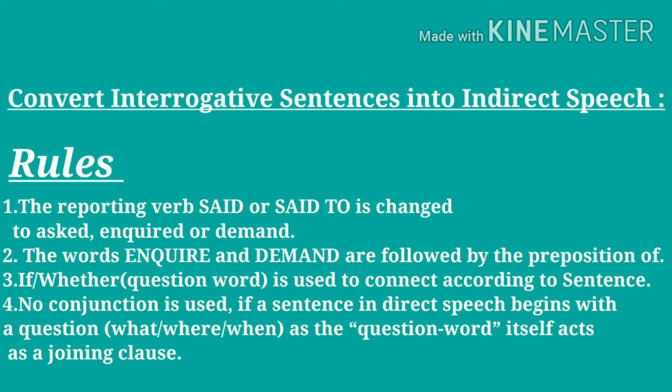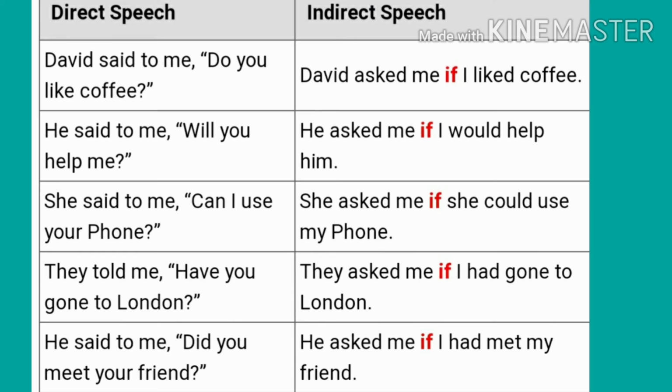No conjunction is used if a sentence in direct speech begins with a question word like what, where, when, how, as the question word itself acts as a joining clause or as a conjunction. Understand with some examples. First, yes no type interrogatives.